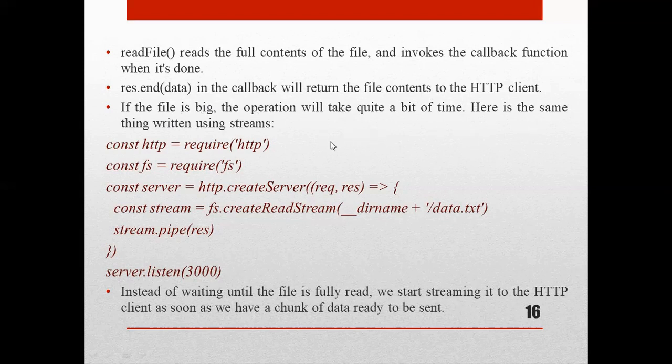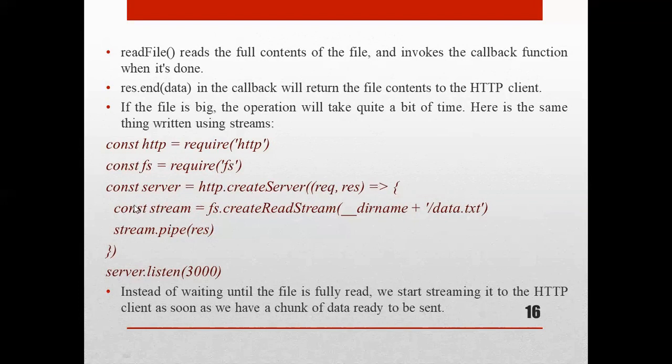Okay, here you can see, so we are writing a stream for that. How to write a stream? Here const http equals require function is for importing a module. We are importing the http module. Similarly we are going to import the fs module here. Then another constant we are taking as server, using the createServer method of the http module. How to use that? http.createServer, inside the brackets we are going to pass the parameters request and response.